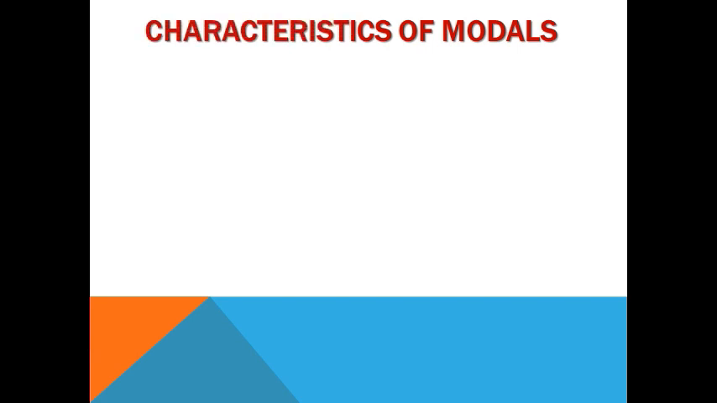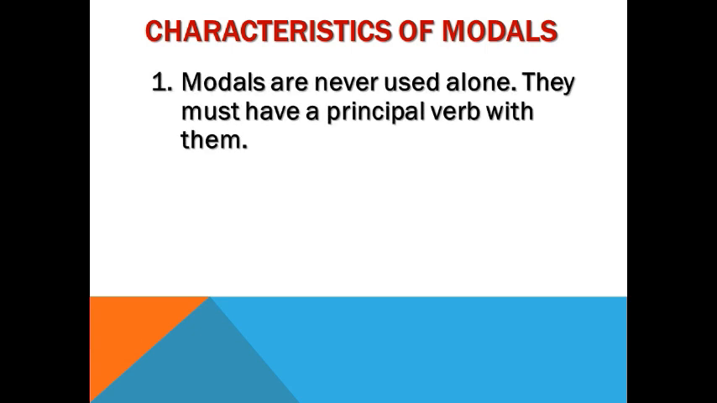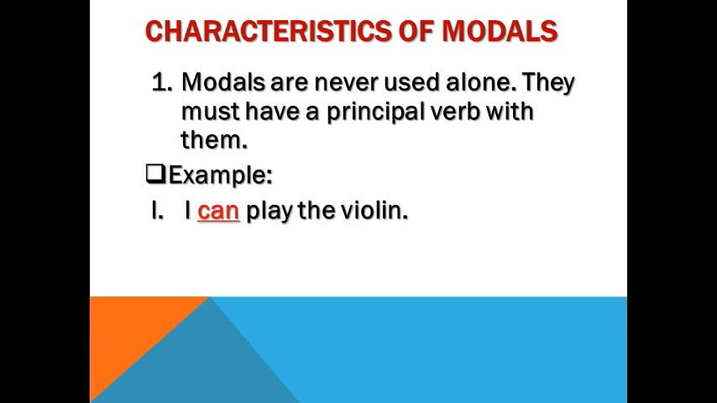Now let us study the peculiar nature of modals that makes them different from other verbs. Modals are never used alone. They must have a principal verb with them. Example, I can play the violin. You may go now. Here both the modals can and may are followed by the principal verbs play and go.